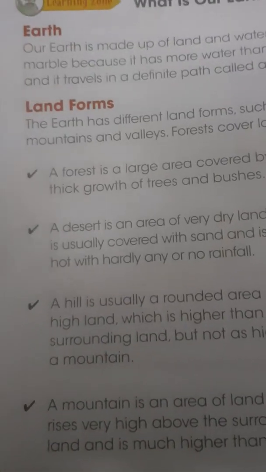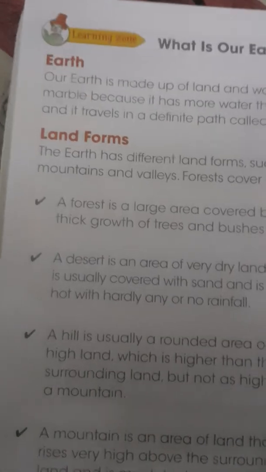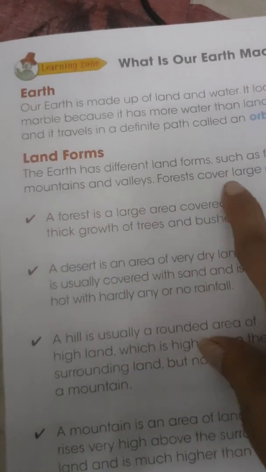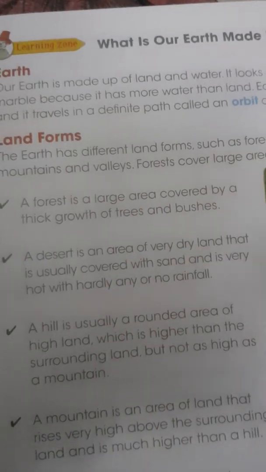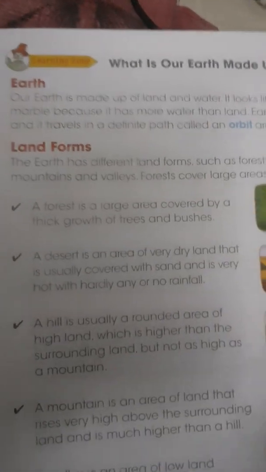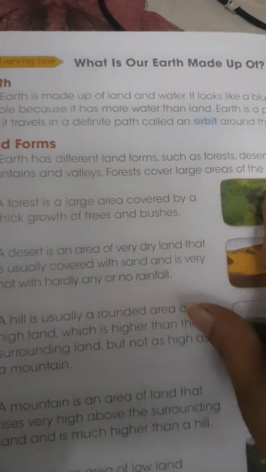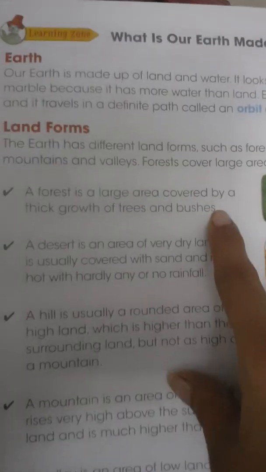Landforms: the earth has different landforms such as forests, deserts, hills, mountains and valleys. Forests cover a large area of the earth. A forest is a large area covered by thick growth of trees and bushes.